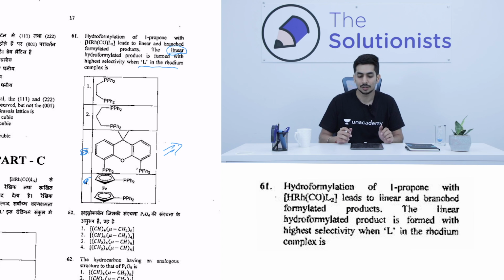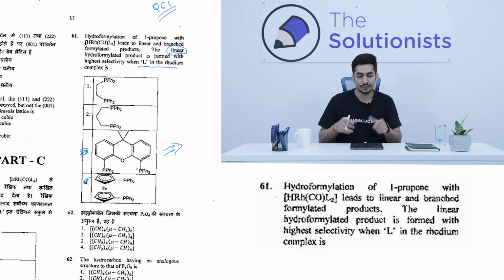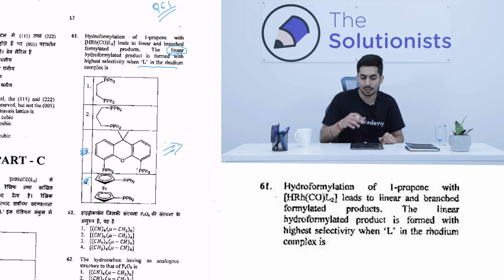What I generally do, when I've narrowed down the question to 2 options, is write down that question number on the top, so that in case I have to come back to this question in the end, I can do that. From the December examination onwards it's going to be online, so I hope the mark for review option comes up and you can use it. But if the exam remains offline, I write it on the top, like question number 61, I have a little doubt over there. So I stop there and move to the next question.